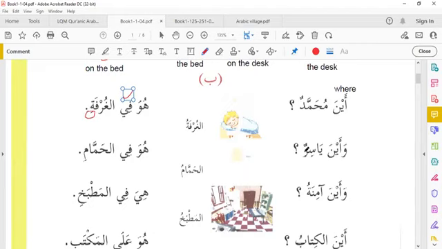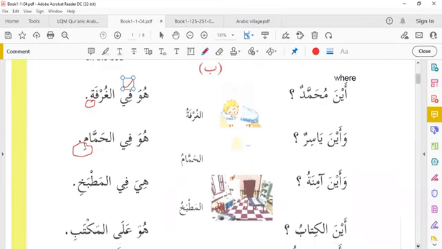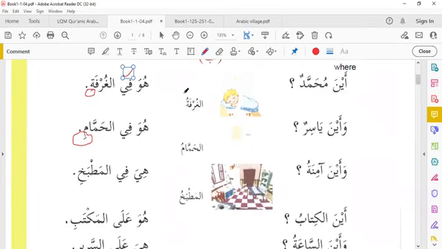Wa aina Yasirun, and where is Yasir? Huwa fil hamami. Hamami, you see here, genitive case. He is in the washroom. Al hamamu, it is washroom. Al ghurfatu is marfu, and because of the fi, it is in genitive case. Al hamamu is marfu. Because of fi, it changed into genitive case.